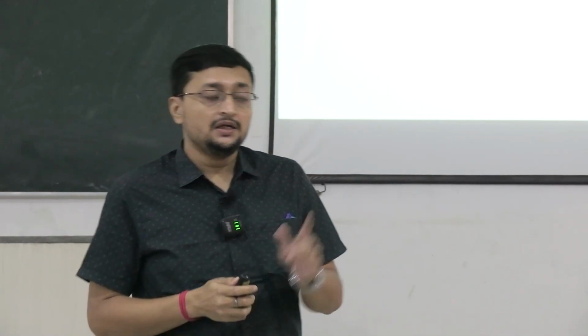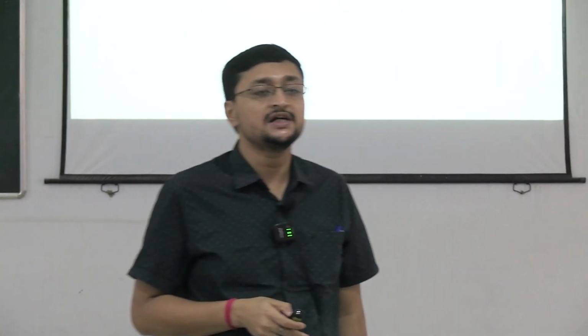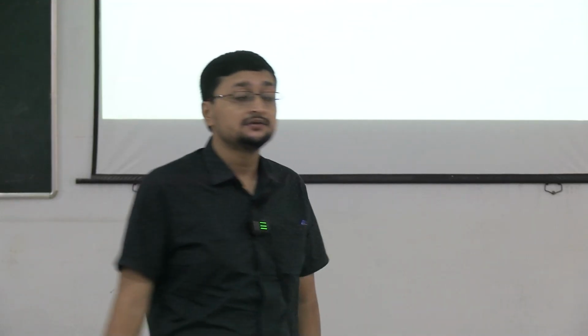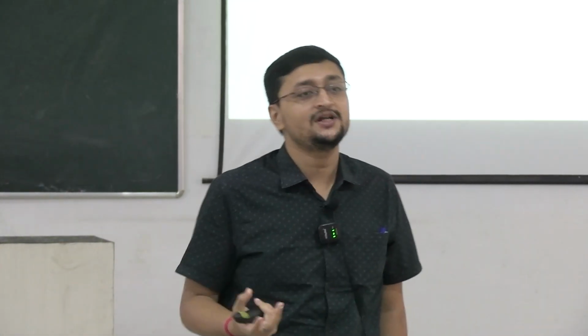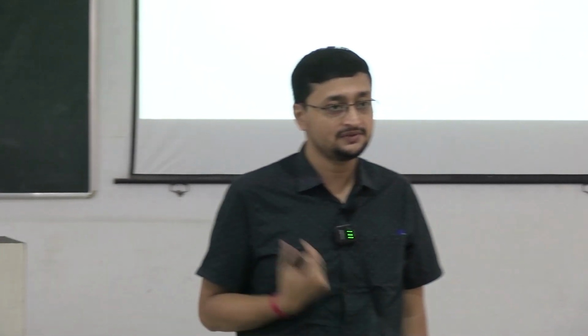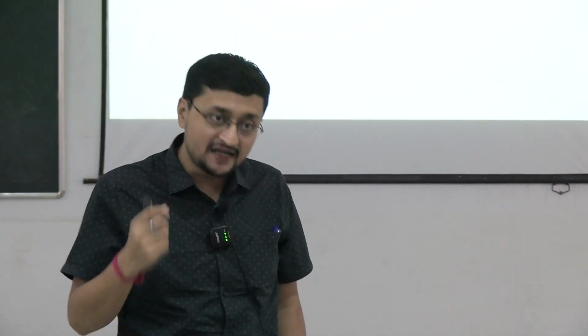Fine. Next is beta 2 agonist. What is the mechanism of beta 2 agonist? Maybe short acting or maybe long acting. Beta 2 agonist causes bronchodilation, but what is the mechanism? Agonism of the beta 2 receptor increases cAMP production, which leads to bronchodilation.